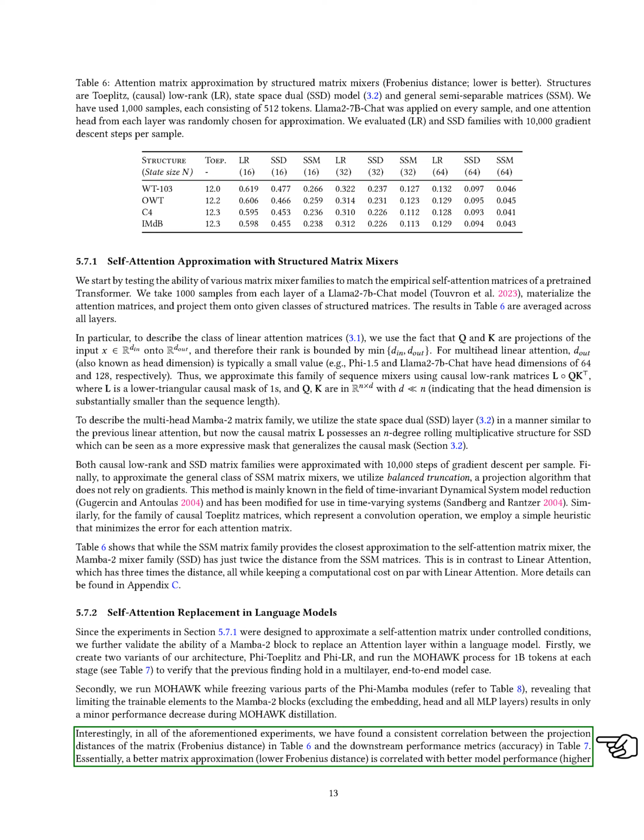Notably, we observe a consistent link between the projection distances of the matrix, measured by the Frobenius distance, and the performance metrics, like accuracy, across various tasks. Essentially, a better matrix approximation, indicated by a lower Frobenius distance, correlates with improved model performance, reflected in higher accuracy. This relationship underscores how the quality of the matrix approximation impacts model effectiveness.